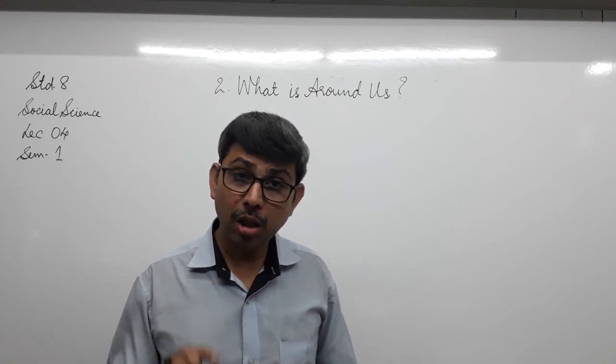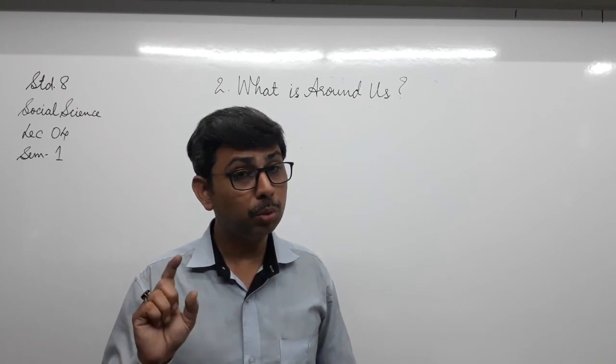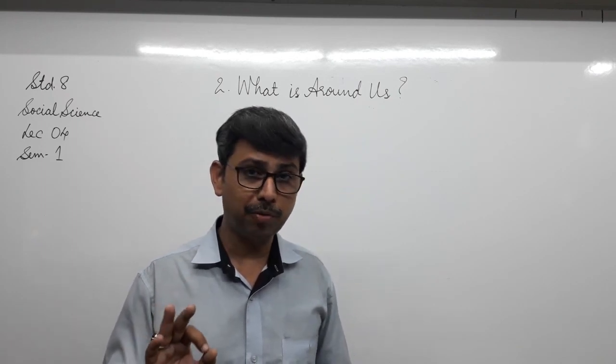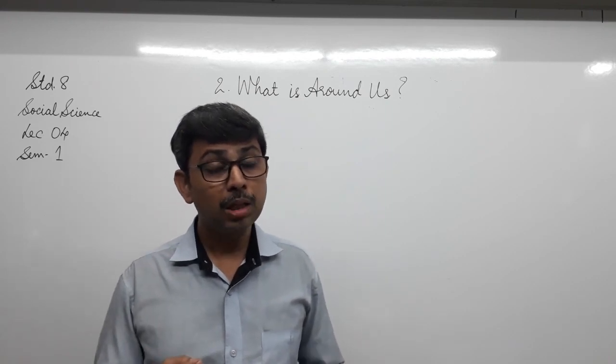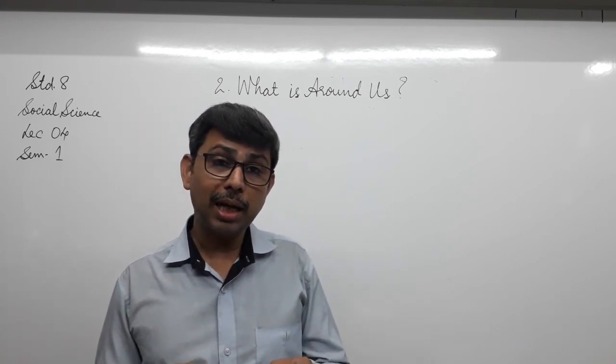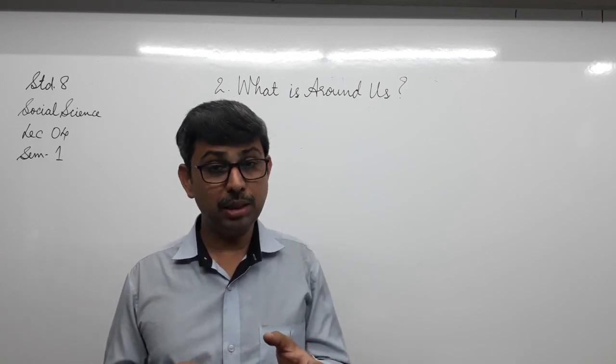So what is this earth? The earth is one of the members of the solar family. What was the question asked by Dhanvin? What is land made up of? So naturally, in order to answer the question, mother needs to explain to the child that what is earth first of all, isn't it?